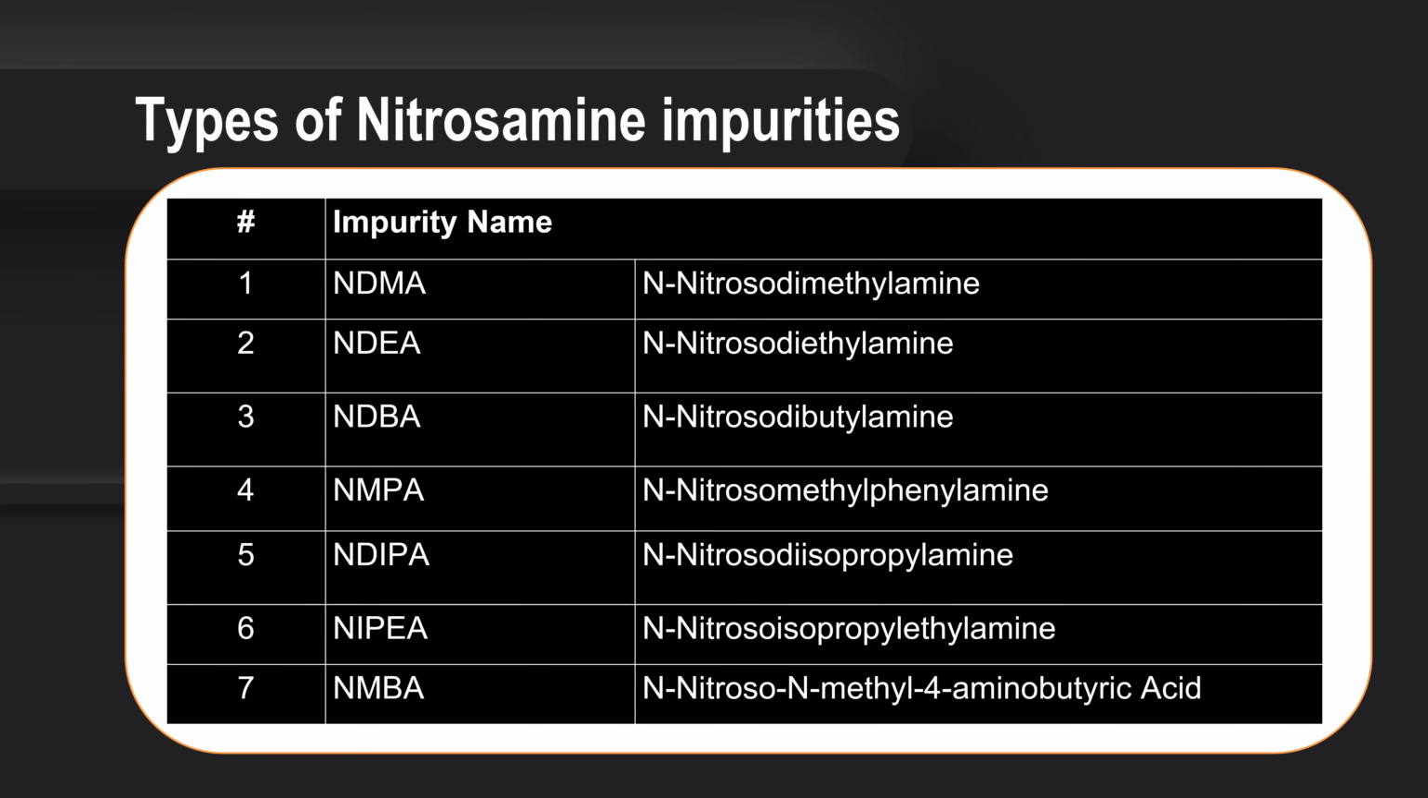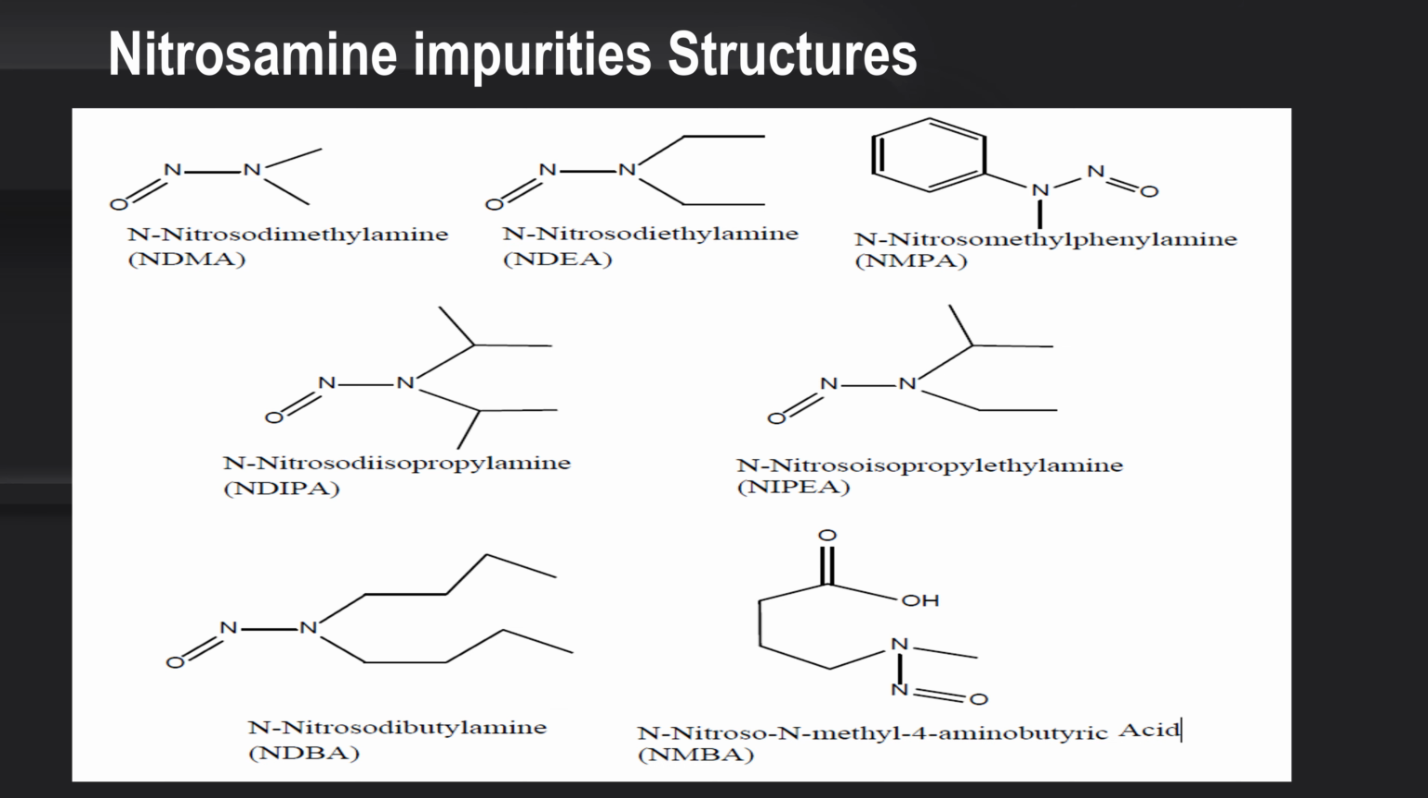As per the FDA guidance, a total of 7 nitrosamine impurities are identified. Those are NDMA, NDEA, NDBA, NMPA, NDIPA, NIPEA, NMBA. These are the structures given in the US FDA guidance for the nitrosamine impurities.